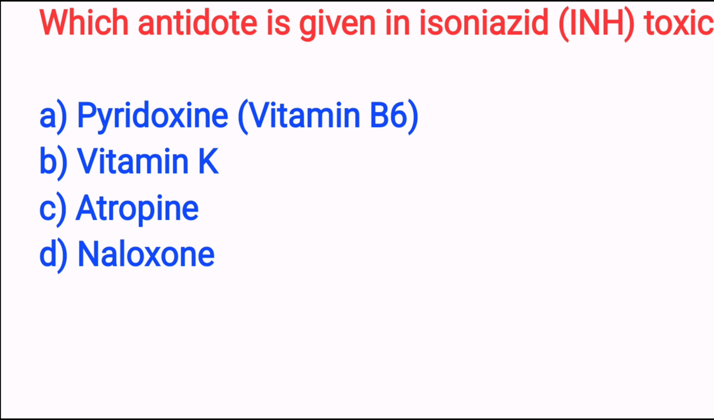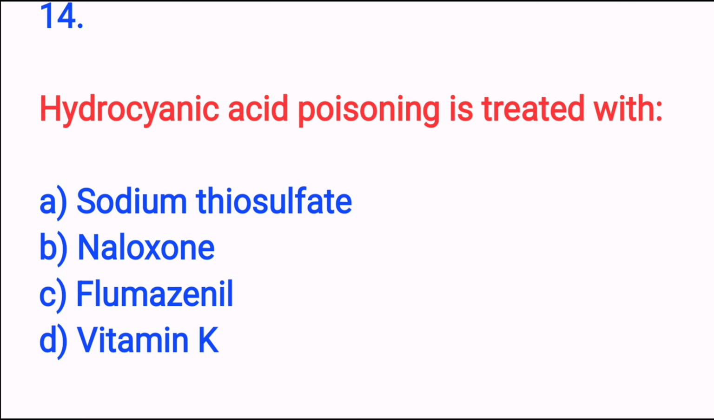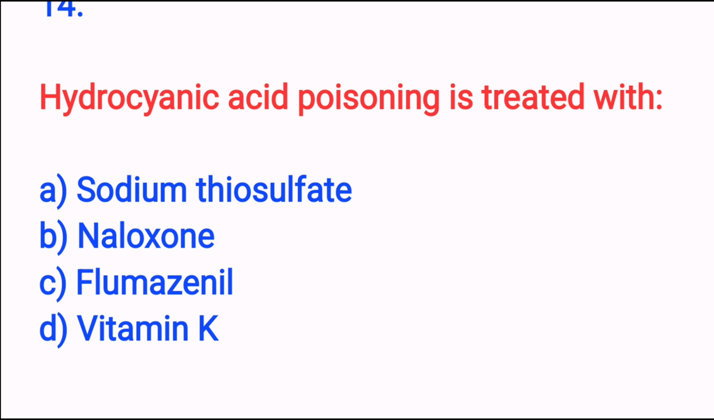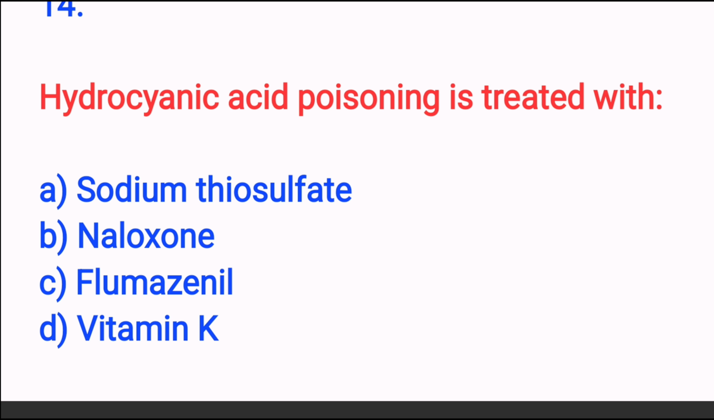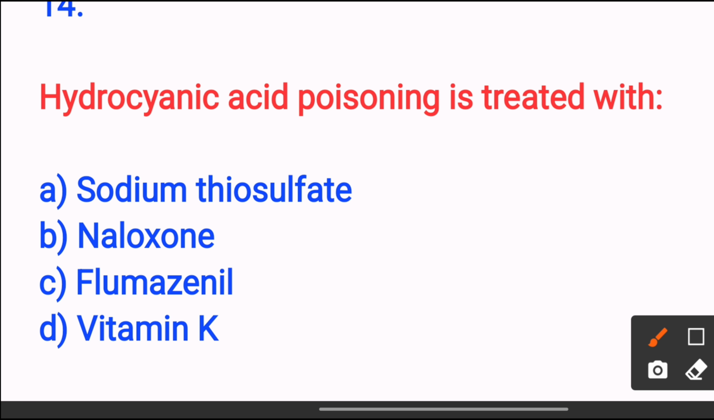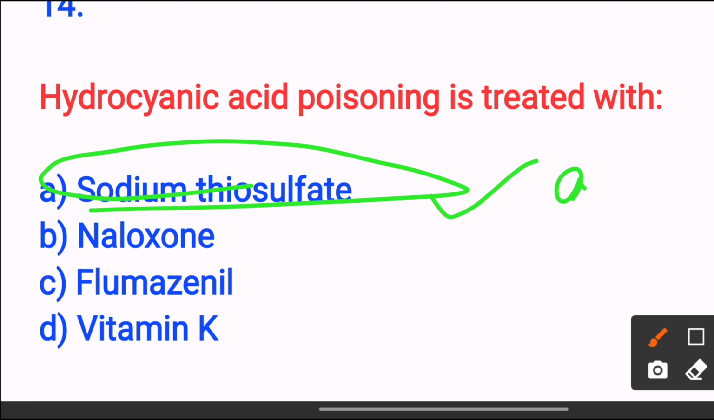Next, hydrocyanic acid poisoning is treated with: option A sodium thiosulfate, option B naloxone, option C flumazenil, option D vitamin K. The answer is option A, sodium thiosulfate, because it provides sulfur for detoxifying cyanide.